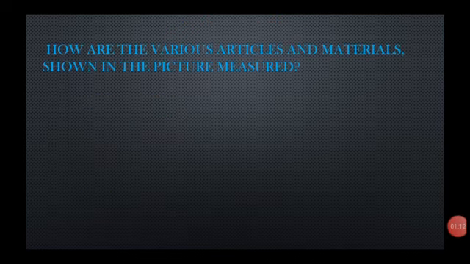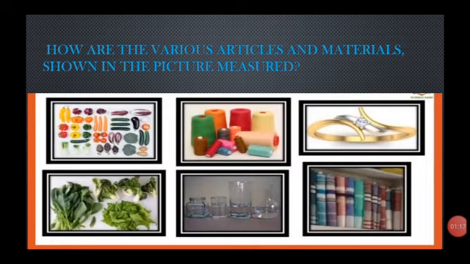Observe and discuss. How are the various articles and materials shown in the picture measured? Vegetables are weighed in gram and kilogram. The spool of thread has thread which is measured in meters. The bunch of a leafy green vegetable is measured in number: 1 bunch, 2 bunch. Milk is measured in liters.